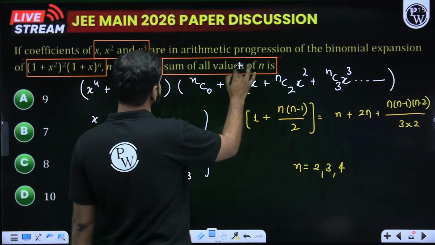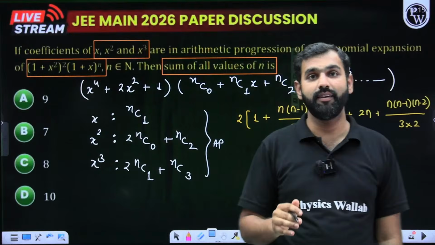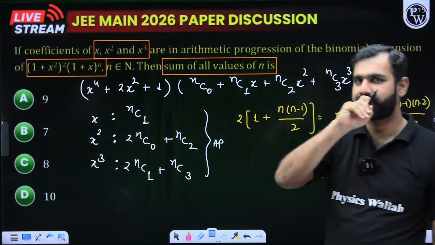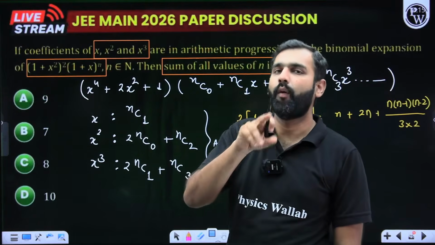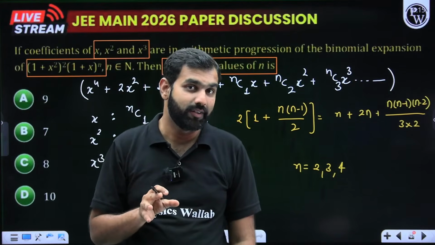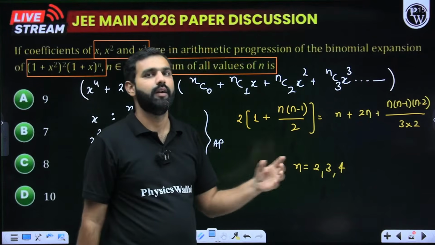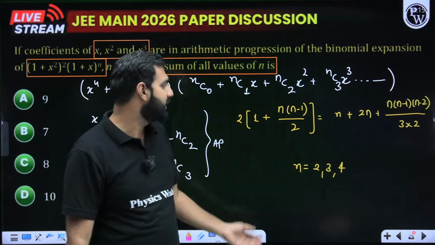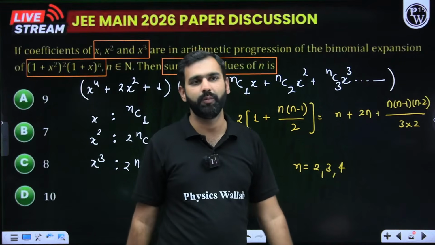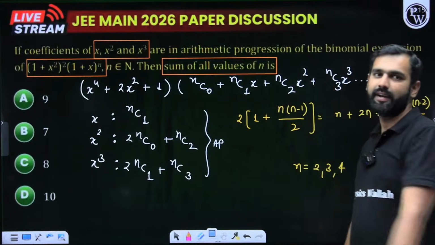So if the sum of all the roots of this cubic is needed, can we not say, sir, minus b upon a? There is a catch. How can you be so sure that all the roots are real? I hope you're understanding this part very clearly. So you need to solve this cubic. With hit and trial, we can see that 2, 3, 4 are the solutions. So the sum 2 plus 3 plus 4 can be marked as the correct option.